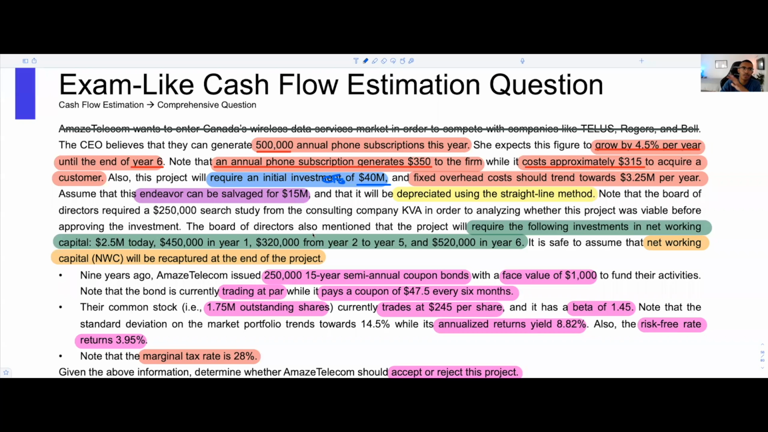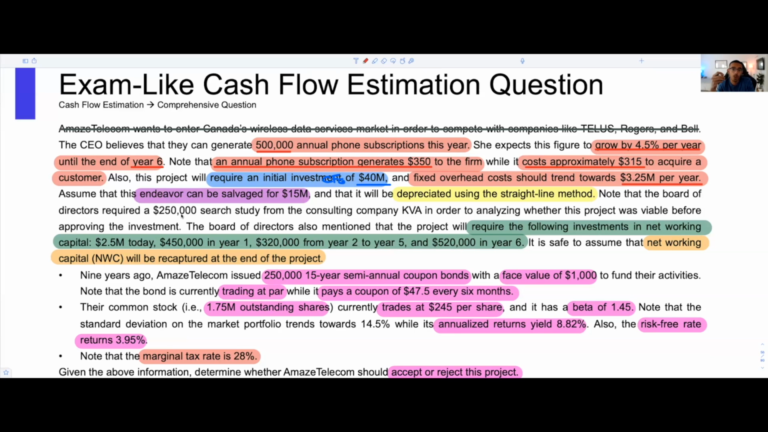Now, I'm not going to write anything, but this should ring a bell too. And your fixed overhead cost is going to be $3.25 million per year. So once again, notice how we have variable costs and notice how we have fixed costs. What's awesome in this question as well is that they're letting you know that this endeavor could be salvaged for $15 million. So at the end of the project, this will be salvaged for $15 million.